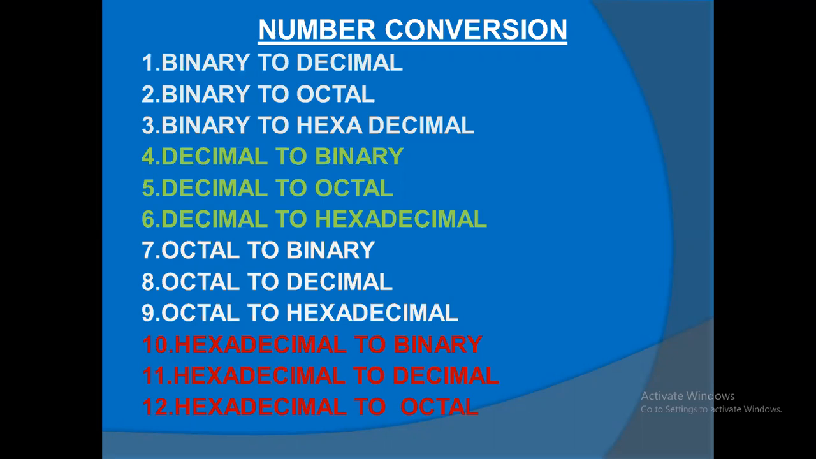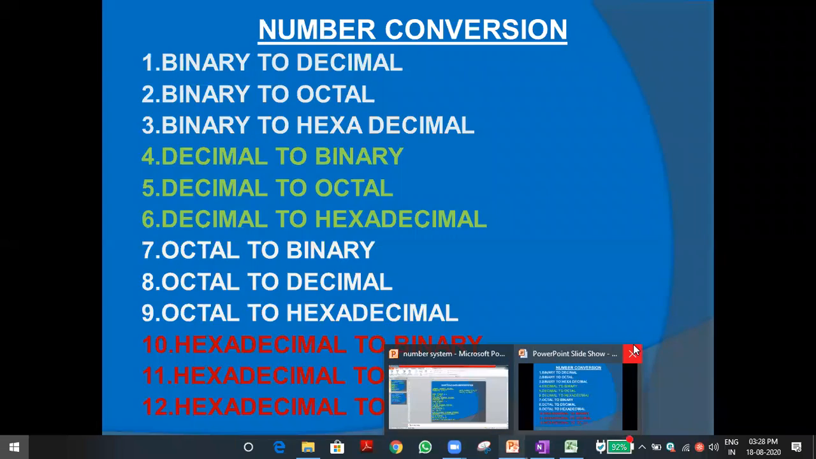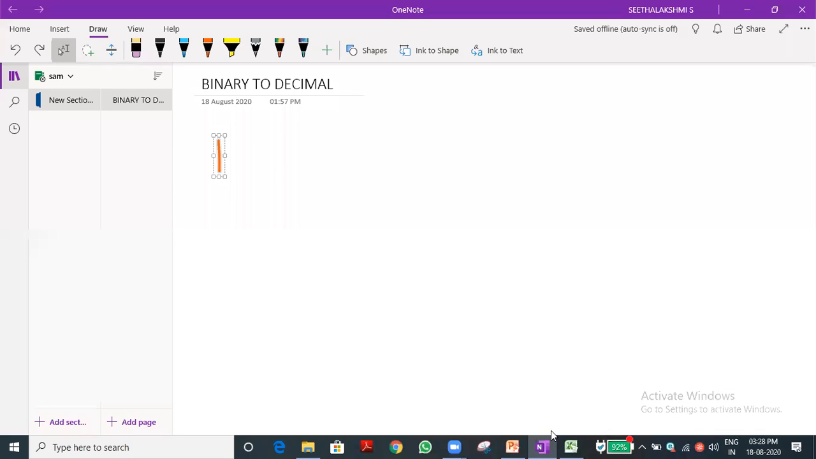First, I will teach you how to represent and write the number systems. Once we have seen this, let me go into the conversion. One minute, I will just cancel this PowerPoint and use the notebook instead. Okay, so first, how to represent the number systems, I will tell you.